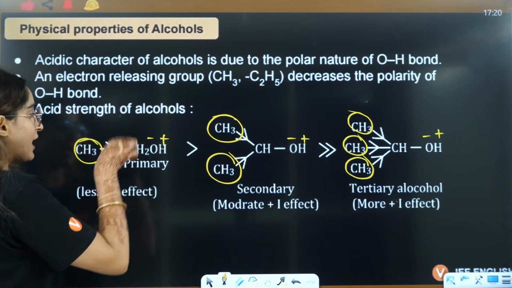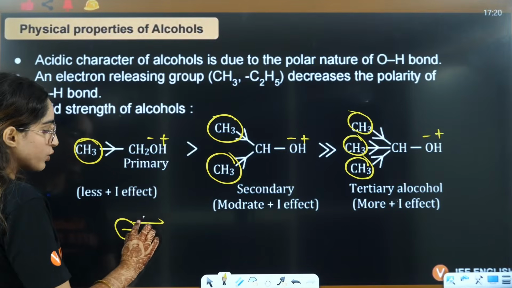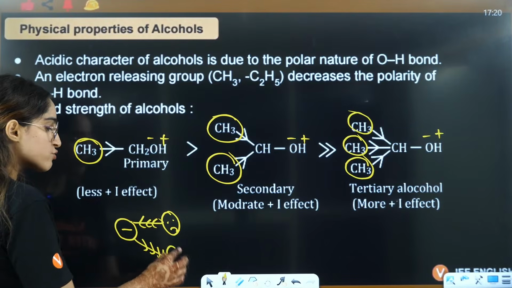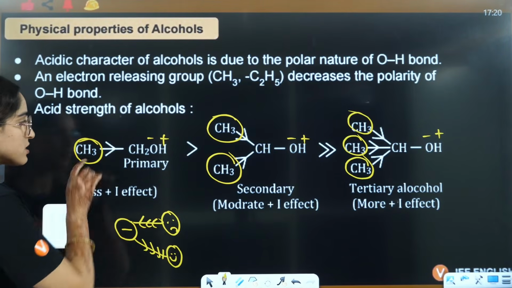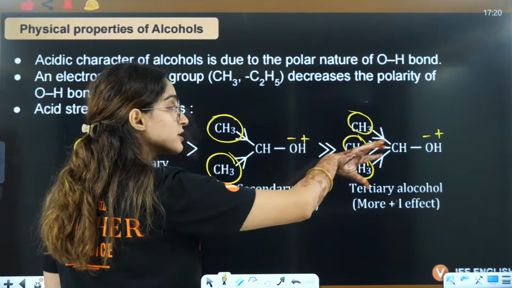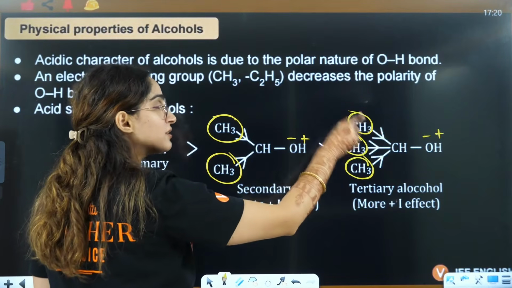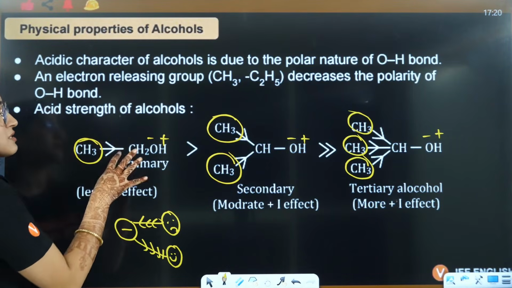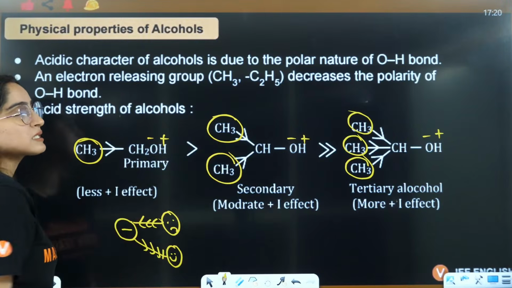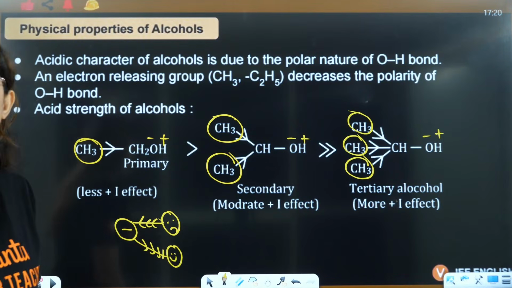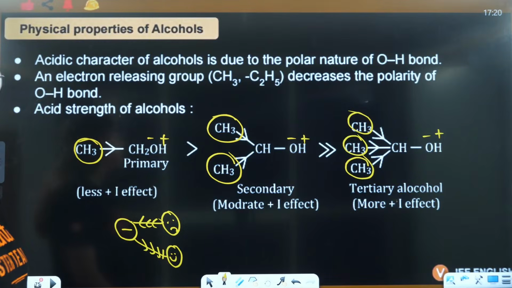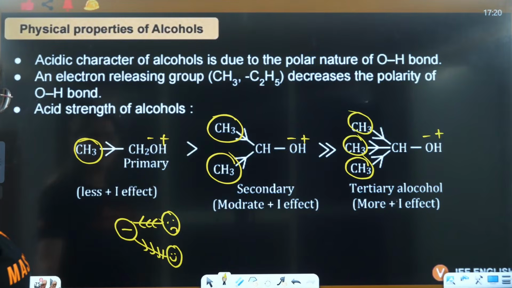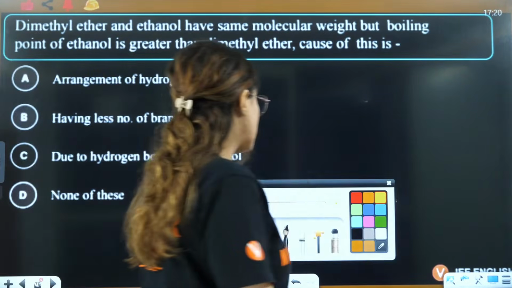So this is a carbanion. If to a negative charge you donate electrons, it will become unstable. If from a negative charge you take out electrons, it will become stable. So that means you're donating from 3 sides, it is becoming unstable, so its acidic strength is lowest. Here it is from 2 sides, here it is only 1 side you're donating, so this is the most acidic among these 3, and that we have answered based on the inductive effect of the methyl groups, right? Okay, that's how you're going to answer this.